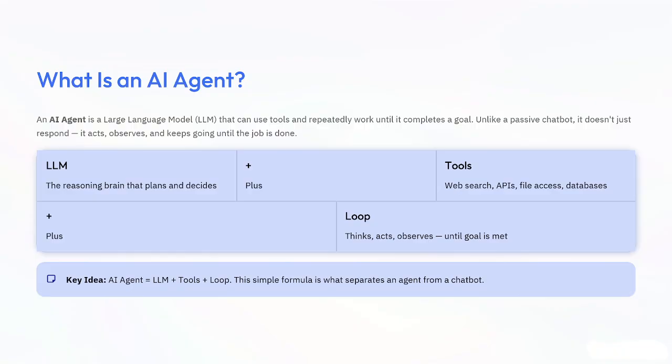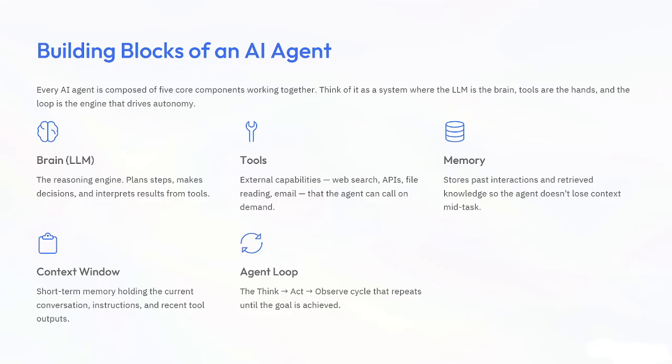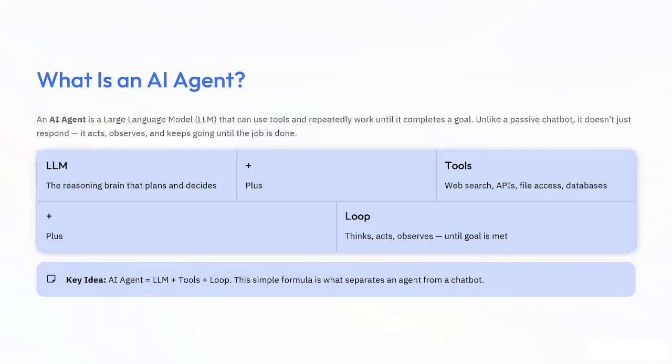Then second is the tools. Now you can imagine you have a brain but no hands. Can you cook the food? The answer is no. Similarly, an LLM also needs tools, for example Google search, calculator, Gmail, APIs. These tools allow the AI to actually perform actions, because without them it can't perform actions. So all the things are interconnected: it requires an LLM, then it requires tools, and the last one is a loop.